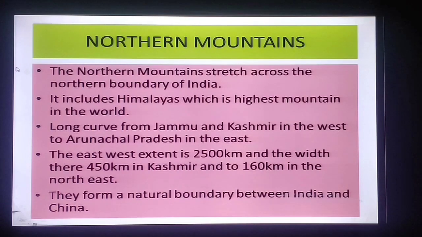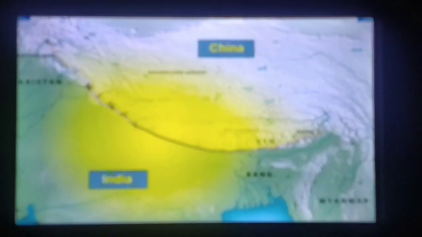This forms a natural boundary between India and China. This will get more clear to you in the next slide. You can see this picture. In this picture, the boundary between India and China is shown. It starts from Jammu and Kashmir and ends towards Arunachal Pradesh. Now we'll see the next.